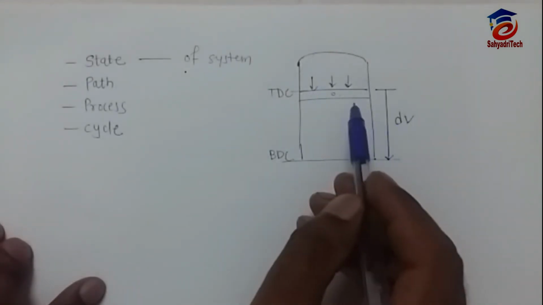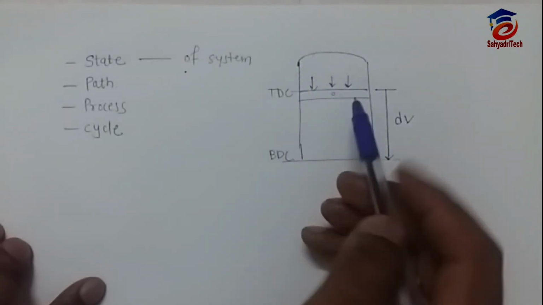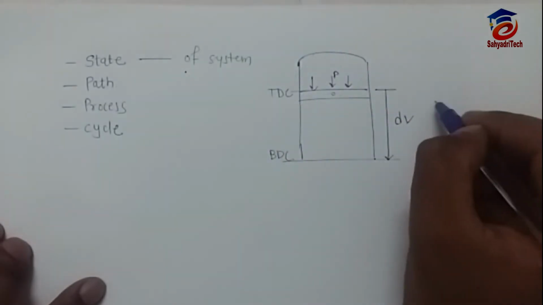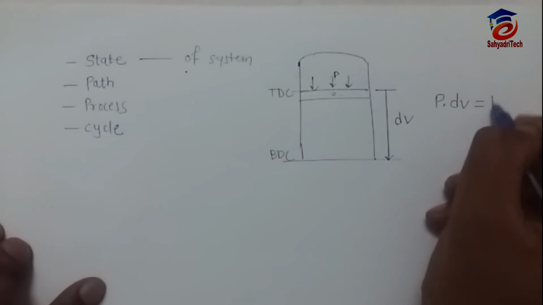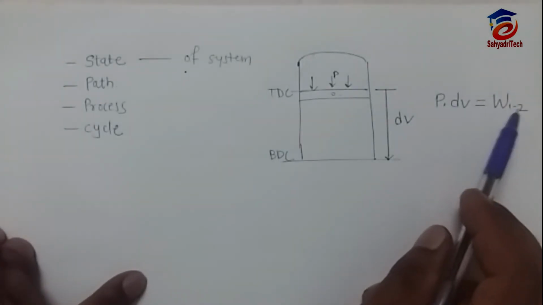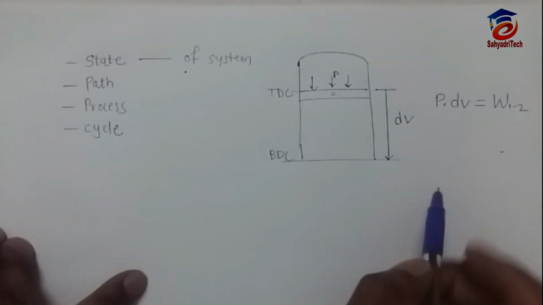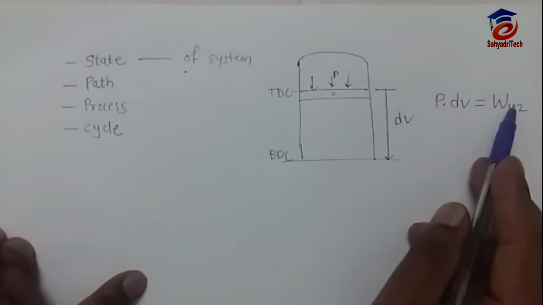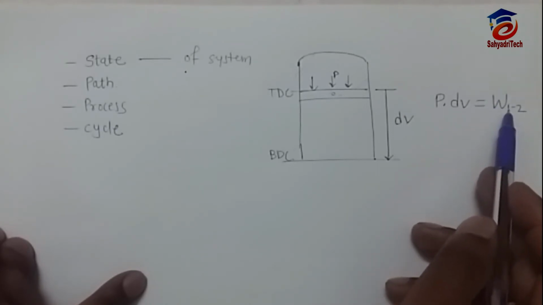And to do so, these combustible gases will push this piston down with pressure P. So this P into delta V is equal to work done. Now why have I written this 1-2 for work done? I have written this 1-2 because I got this work done during process 1-2.